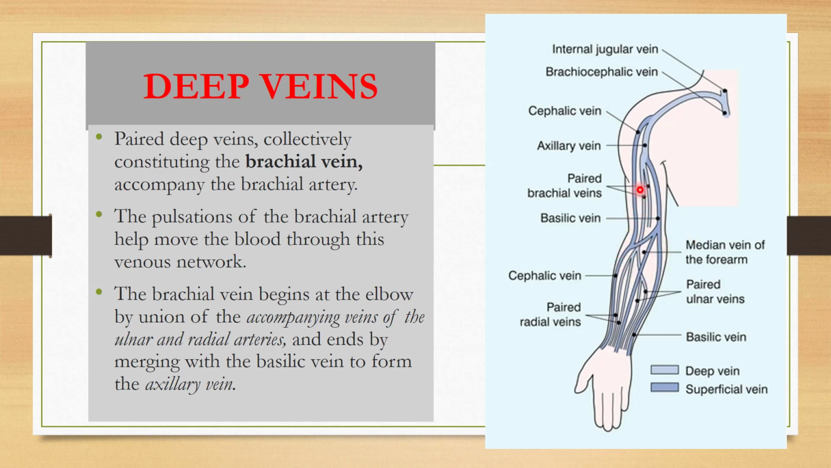See here, there will be paired brachial veins, and they begin at the elbow by the union of the accompanying veins of the ulnar and the radial arteries. For example, if there is the radial artery, there will be a radial vein, and if there is the ulnar artery, there will be an ulnar vein. So these two veins will come together and form the paired brachial veins. These brachial veins will end by merging with the basilic vein. See here, these are the paired brachial veins. They will merge with the basilic vein and enter into the axillary vein. This is the axillary vein. So the brachial vein along with the basilic vein on the medial side will enter the axillary vein.